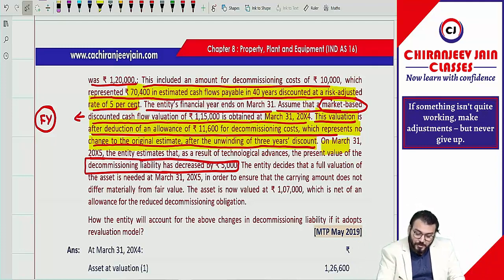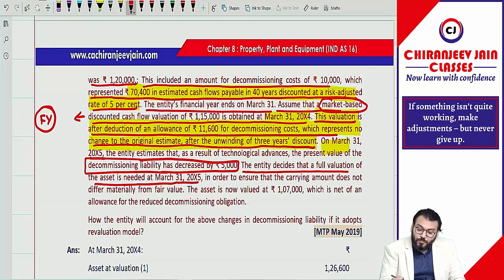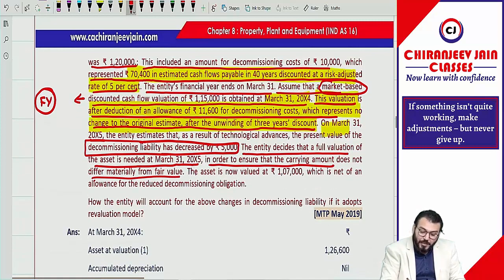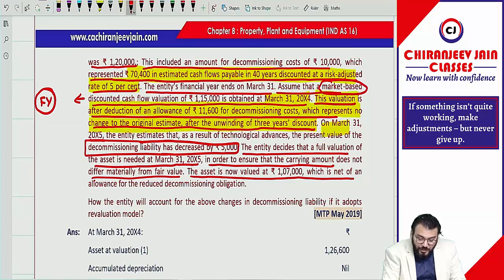Correct? The entity decided that full valuation of the asset is needed at 31st March 2005, means once again valuation is required, means subsequent revaluation. So on 31st March 2005, subsequent revaluation, in order to ensure that carrying amount does not differ materially from fair value. Okay, sir. The asset is now valued at 1,07,000, which is net of an allowance for the reduced decommissioning obligation. Net of an allowance.